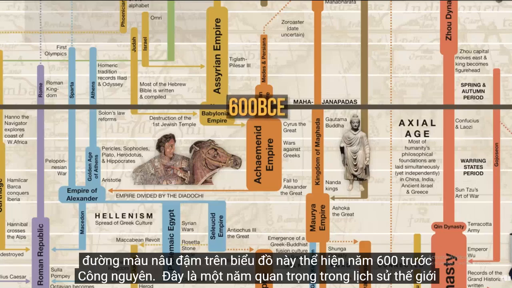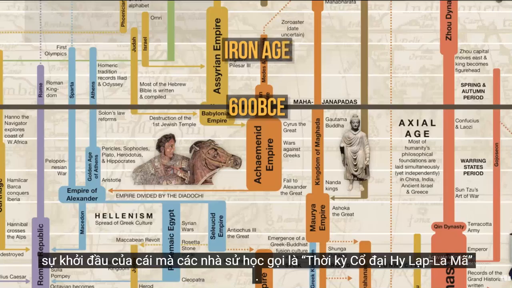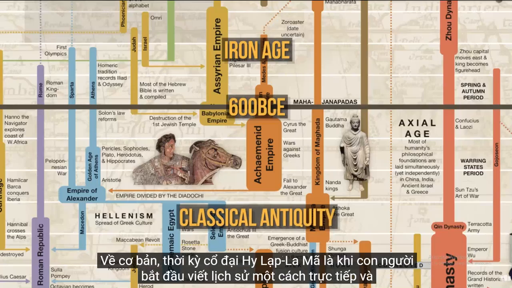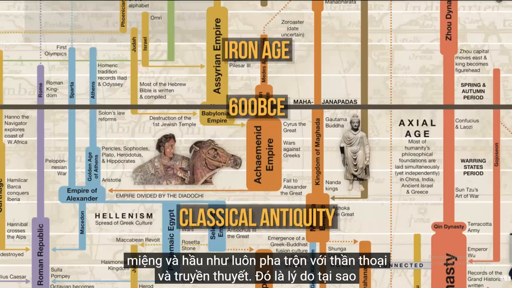This is an important year in world history because it very roughly marks the turning point between the end of the Iron Age and the start of what historians call classical antiquity. Basically, classical antiquity is when humans first started to write history in a more straightforward, literal manner, kind of like we do today. Before this, history was usually passed down orally and was almost always mixed with mythology and legend.